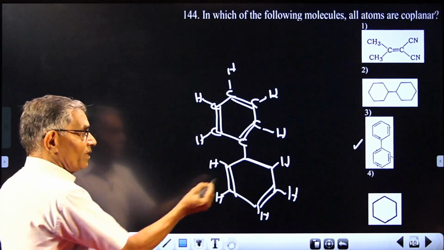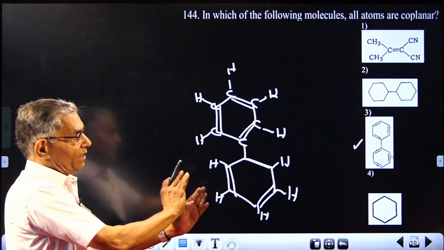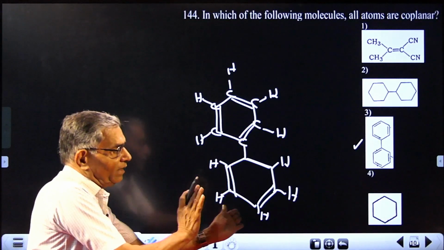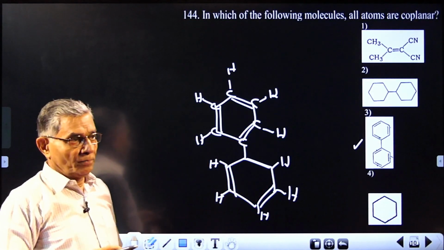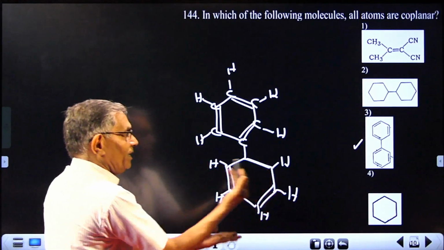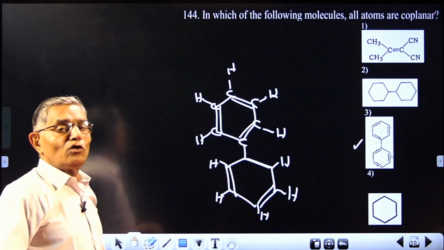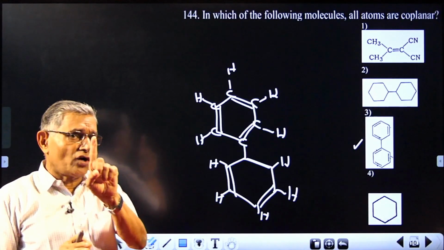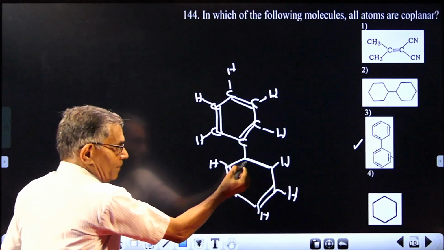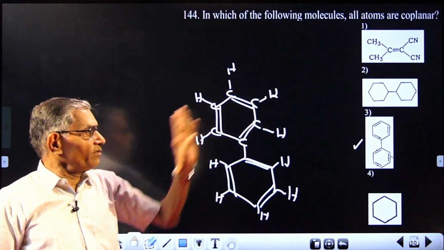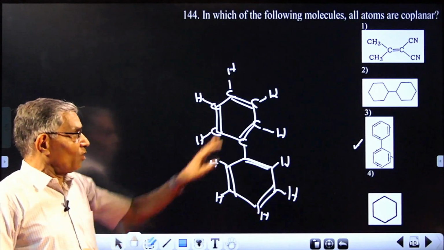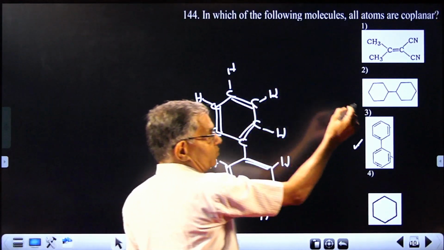But the problem is, this being a single bond, it can actually rotate. So this can be in the same plane as the first ring's plane, but it is possible that it can have a rotation. So actually the second ring, an aromatic ring, can freely rotate with respect to this plane. So all the atoms need not be coplanar always. Only in one conformation, where all the atoms of this ring and this ring are lying in the plane, the question will have an answer. Anyway, this is the answer taken, because at least in one conformation, all the atoms are in one plane. But in the other cases, the answer will be this one.